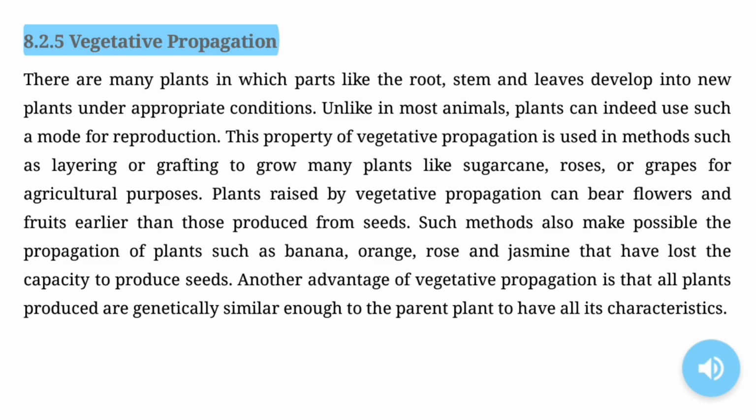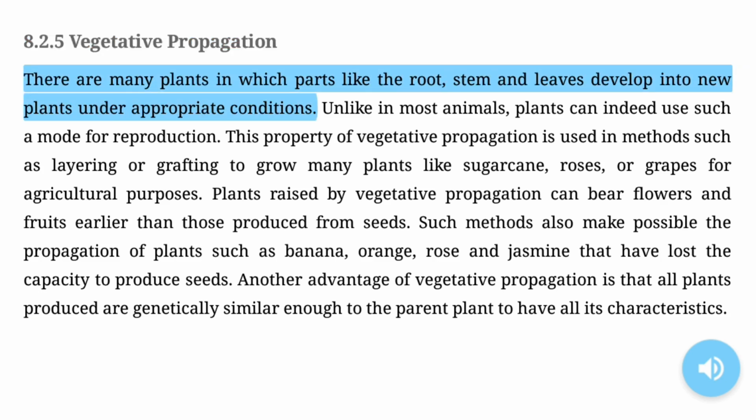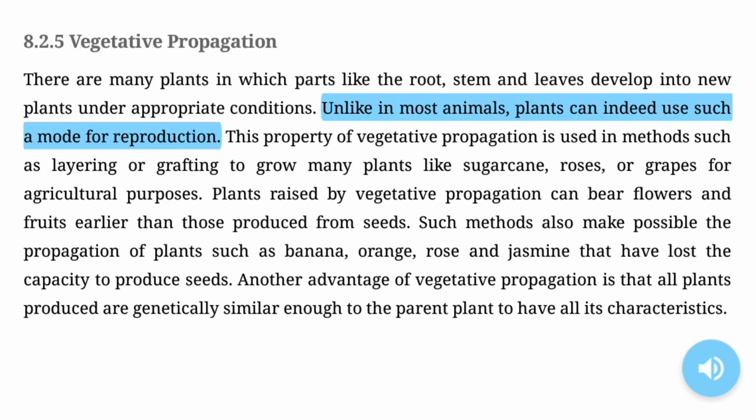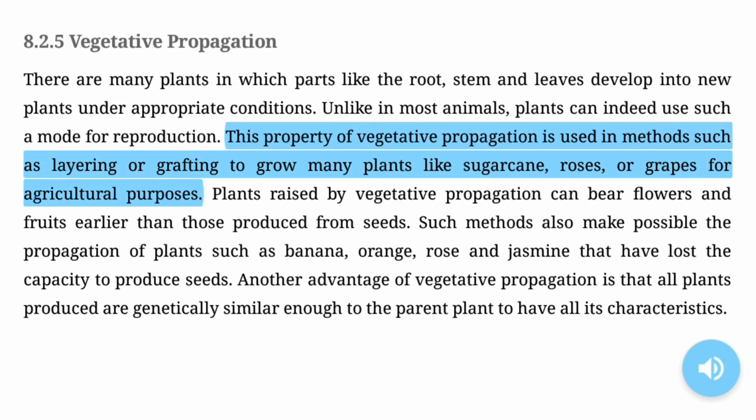8.2.5 Vegetative propagation. There are many plants in which parts like the root, stem and leaves develop into new plants under appropriate conditions. Unlike in most animals, plants can indeed use such a mode for reproduction. This property of vegetative propagation is used in methods, such as layering or grafting to grow many plants like sugarcane, roses, or grapes, for agricultural purposes.